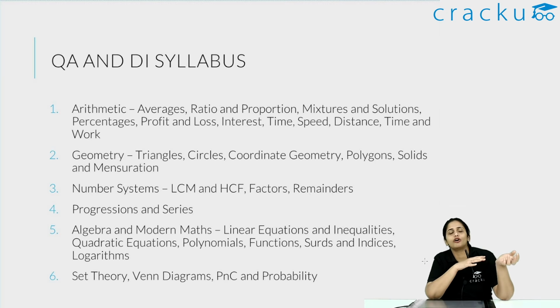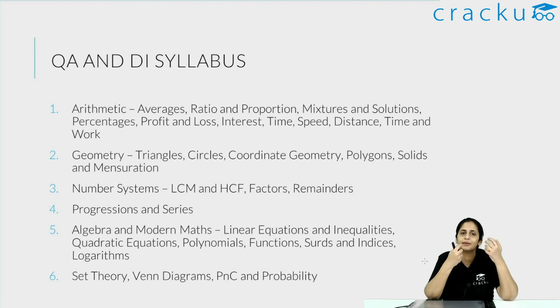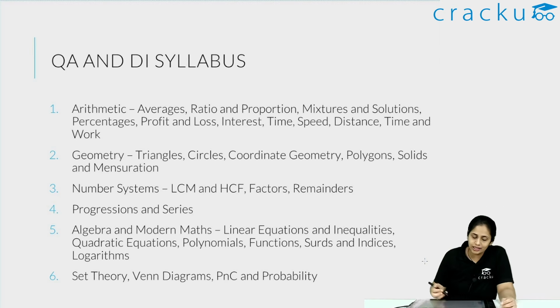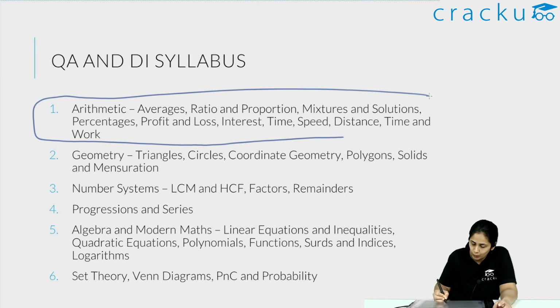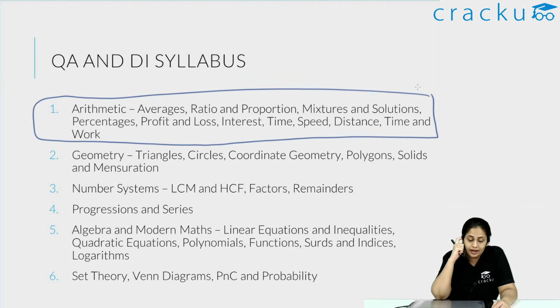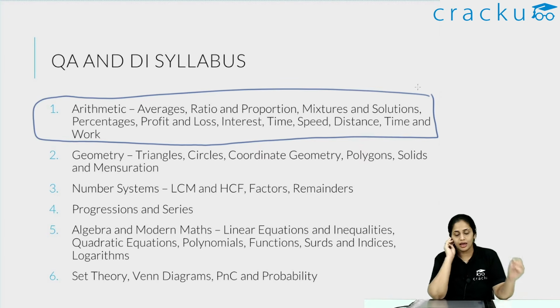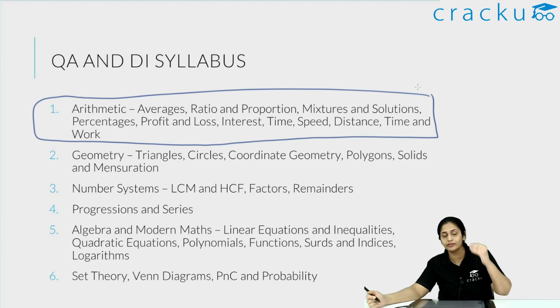The biggest part that is similar is the biggest part of CAT Quant, which is arithmetic. Arithmetic in the form of time, speed, distance, time and work, profit and loss, ratio and proportion, percentages, all of these simple questions make an appearance, with as much importance in XAT as they have in CAT. If you are somebody who is weak in Quant, this will be your friend. So make sure you solve as many questions from these topics as possible. In the crash course, we have given videos for each of these concepts along with concept tests, study room tests and topic tests.